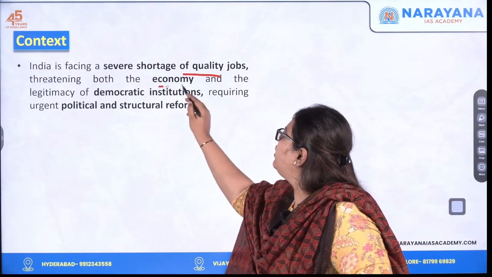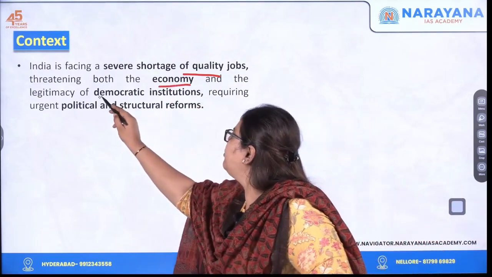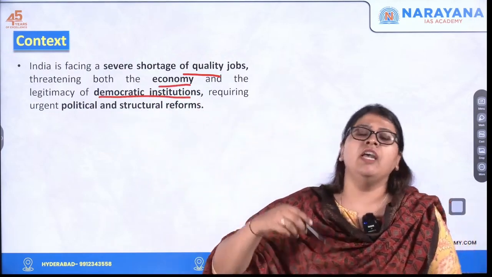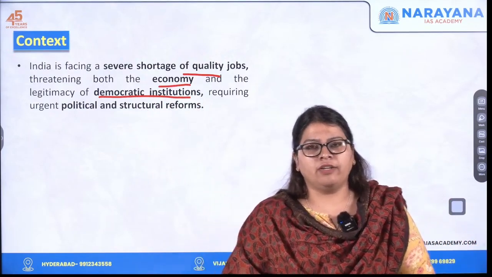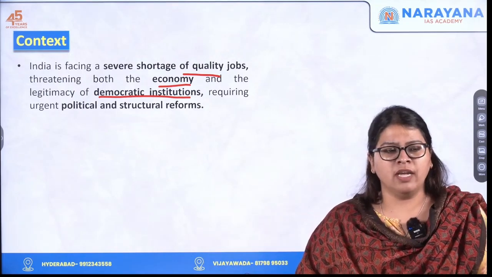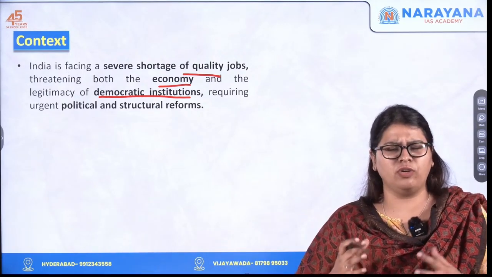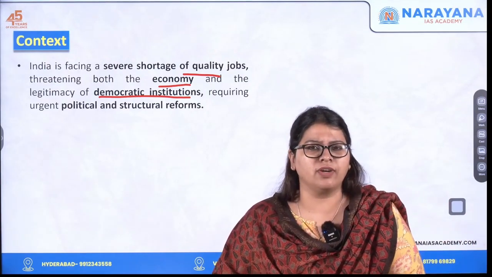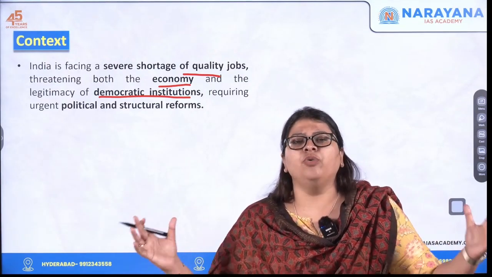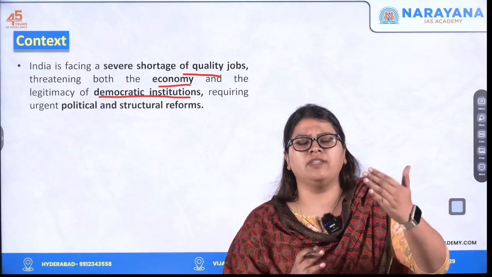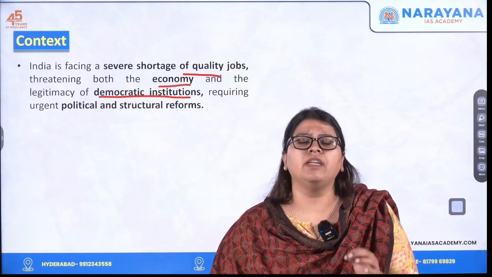This threatens both the economy as well as the legitimacy of the democratic institutions. Why do they say it causes a threat to democratic institutions? Because recently, if you see the strikes and the unrest in Bangladesh, the unemployed youth came together and protested against the government due to the unavailability of jobs.